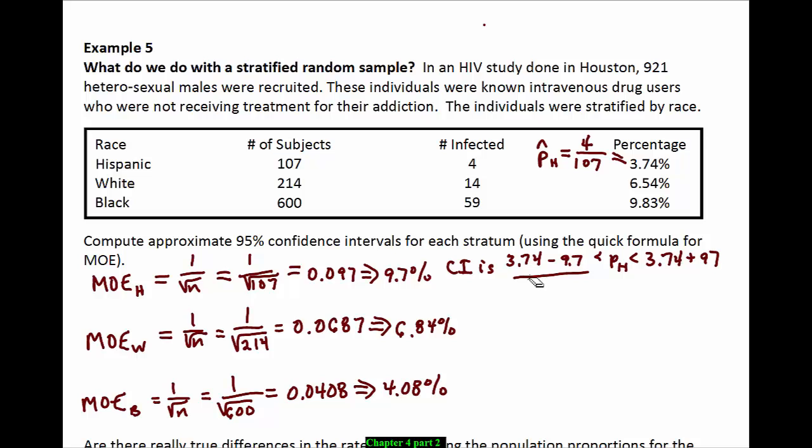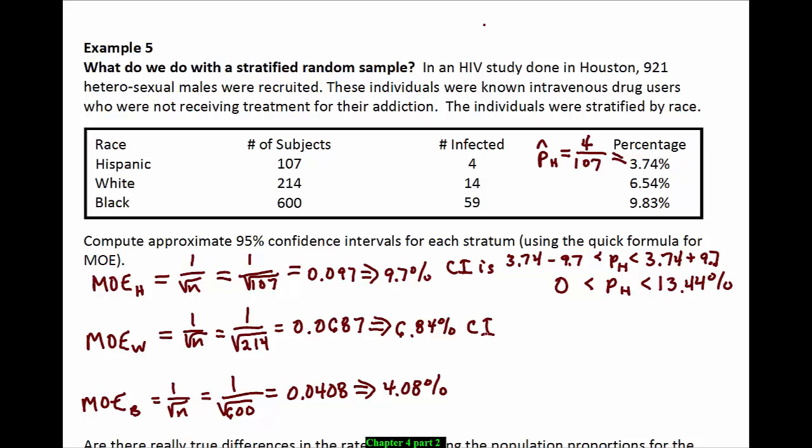Well, you're taking a smaller number minus a bigger number, so you're getting a negative value, and we can't have a negative percent. So the way that we handle that is we just cap it at 0. So the proportion for Hispanics, we believe, is somewhere between 0 and 13.44%. That 13.44 is 3.74 plus 9.7.